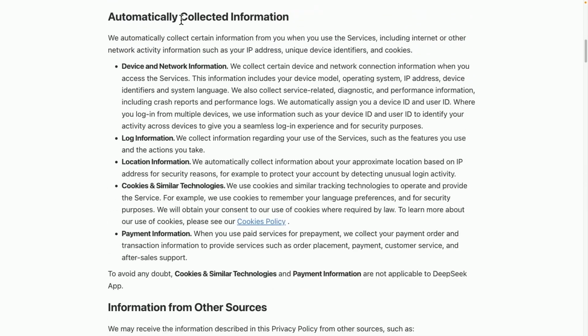It's now regarded as informational content, which can be collected too. This is classified as collected information and is automatically gathered. It includes details about the device, such as where you accessed it from and what type of device you used. This could be an iPhone, a Galaxy, a MacBook, among others. When we examine our device IDs, we typically find serial numbers, MAC numbers, and MAC addresses. But in addition to these details, they also mention collecting log information, which includes our location and payment details.